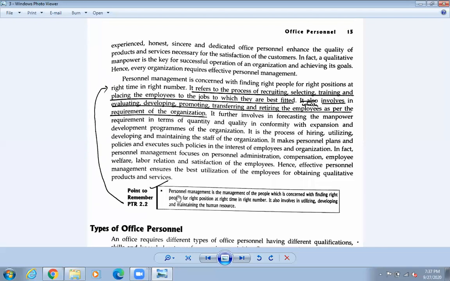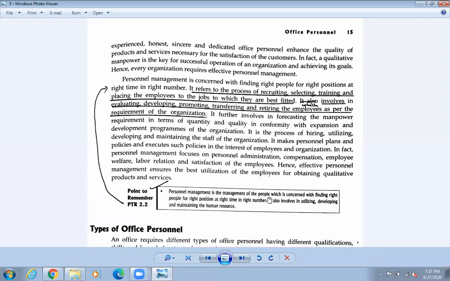So for this one, personnel management is the management of the people. Okay, you can underline this one. So personnel management is the management of the people which is concerned with finding the right people for the right position. Okay, so if I am a math teacher and I am given Nepali to teach, that means I may not be a successful teacher. So what I need to do is search for the person. Otherwise the sectional chief must search for the person in such a way that he is perfect in Nepali.